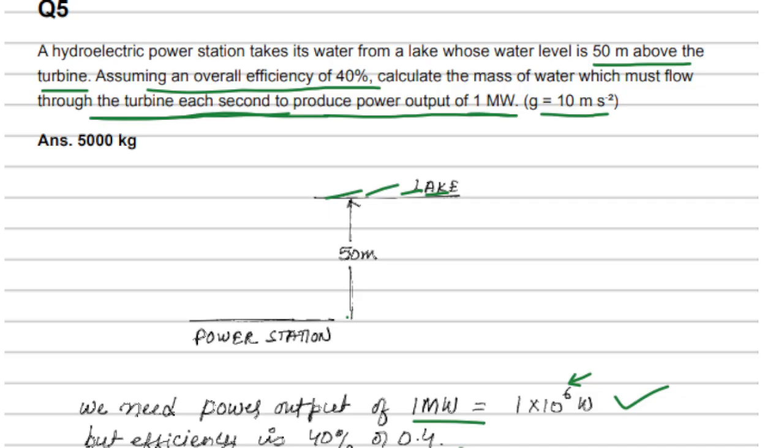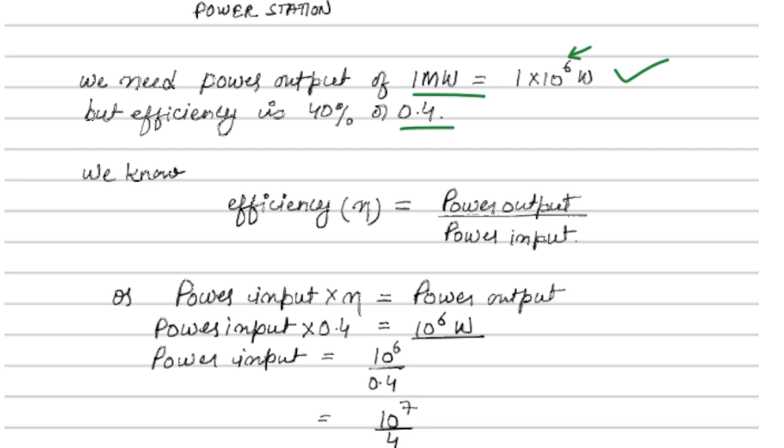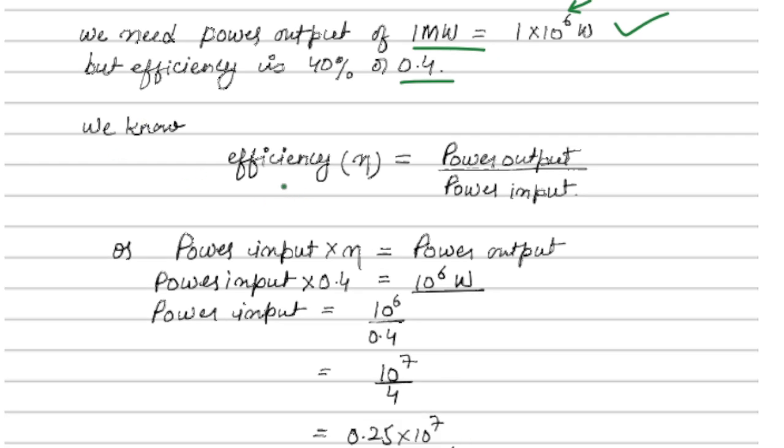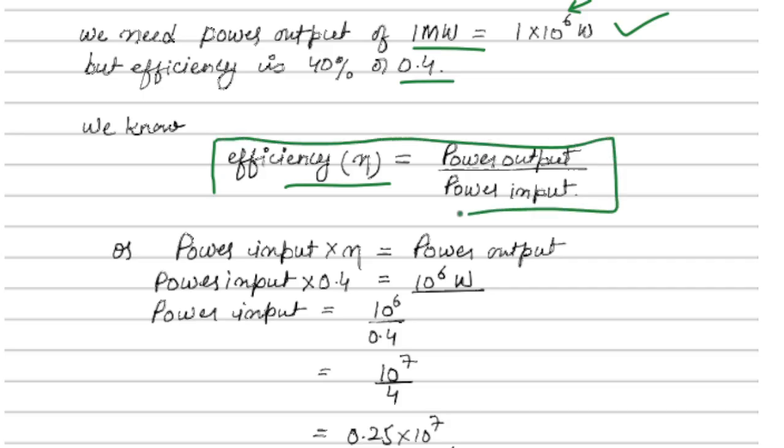But efficiency is 40%, or in fraction, 0.4. We know efficiency is equal to power output by power input. So we should know this formula, what efficiency stands for. Efficiency has this formula, and we show it by eta. Now power input multiplied by eta should be equal to power output.